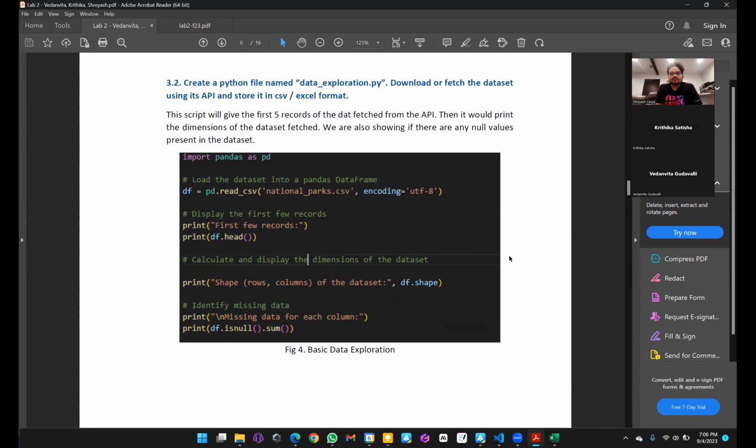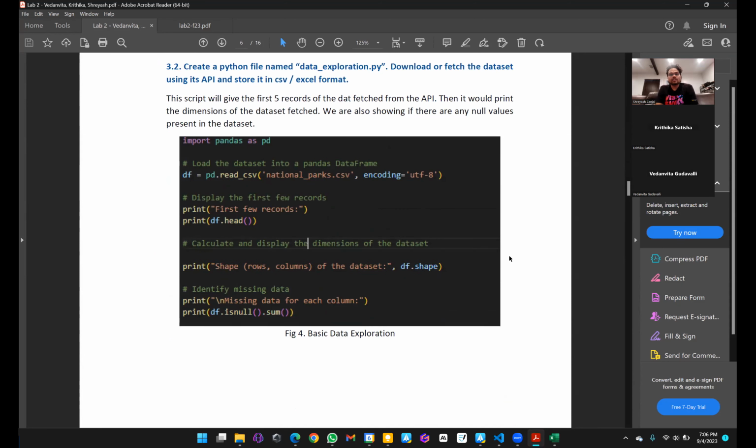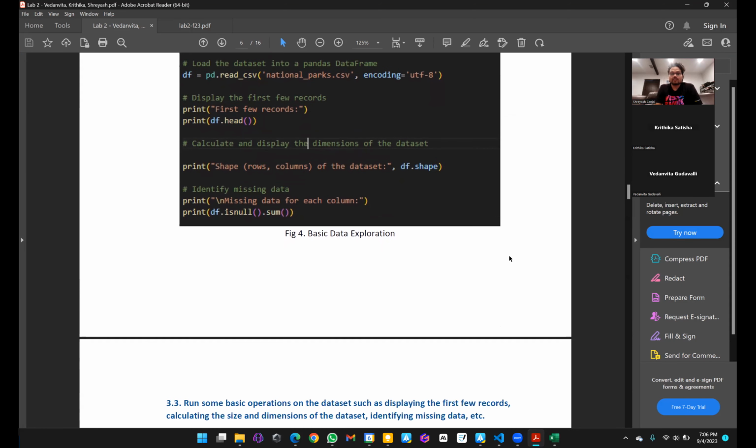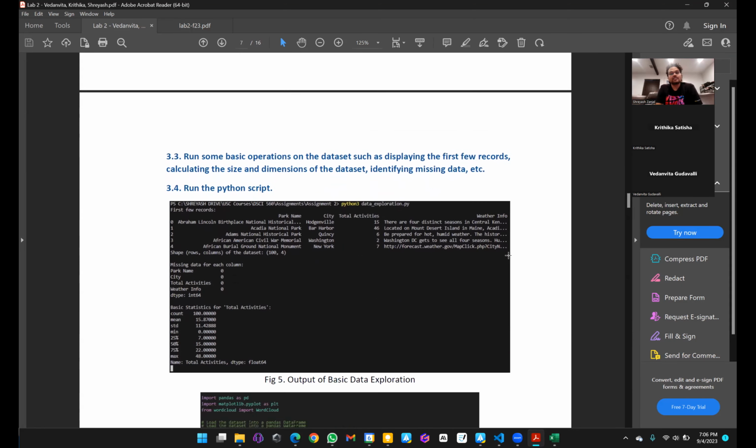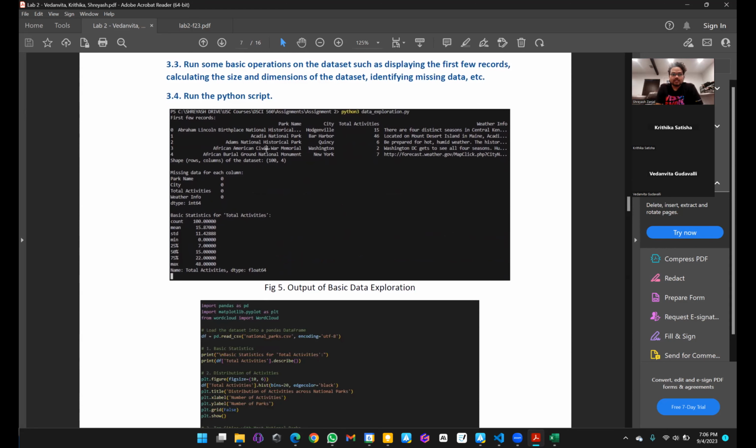And from here, we use data exploration to show the first few records and the shape of the data set and if there are any missing values. And this was the output in the terminal. You could see the park name, city, total activities, and the weather information. There were not any missing data from any column because the API was integrated very perfectly by NPS. There are not any missing values from the city or the weather information.